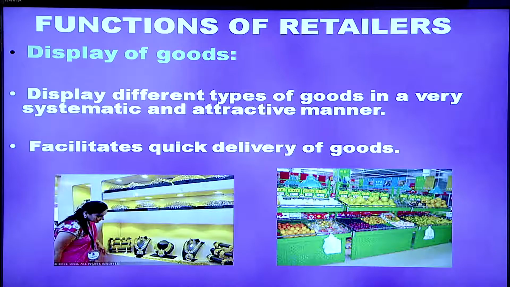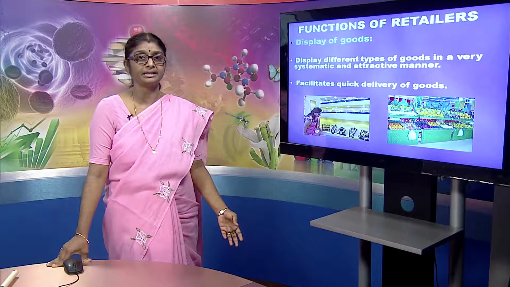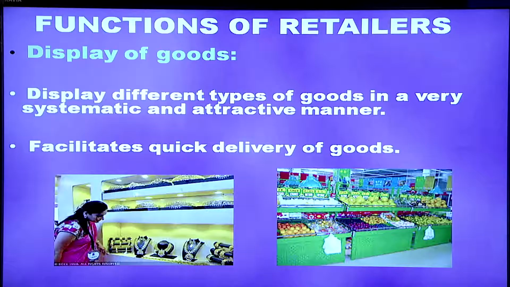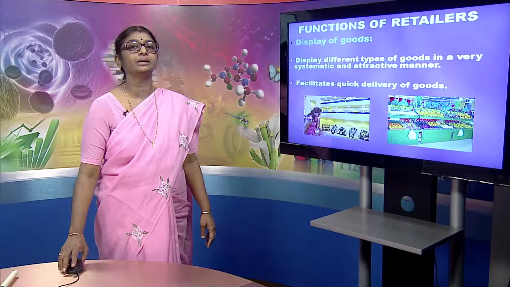Another function of the retailer: display of goods. When we are considering the channel of distribution, producers need not display any item. Wholesalers need not display any item. Only the retailers should display the different products that are available with them in an attractive manner, in a systematic manner. It helps in the quick sales or delivery of the goods. If you are displaying it in a proper manner, consumers get attracted, they will see the product properly. Definitely it will improve the sales of that particular product.